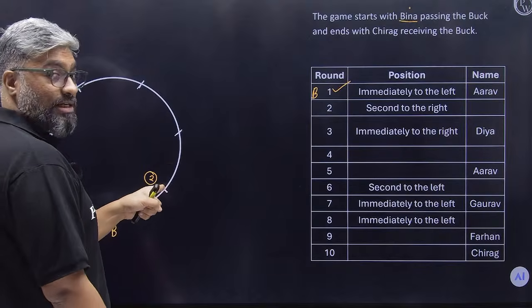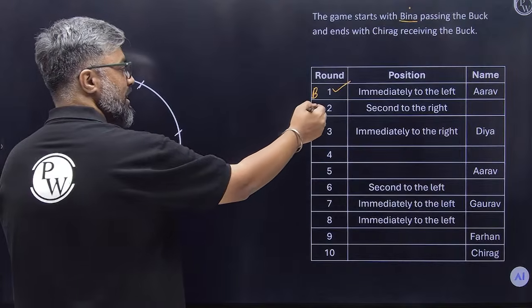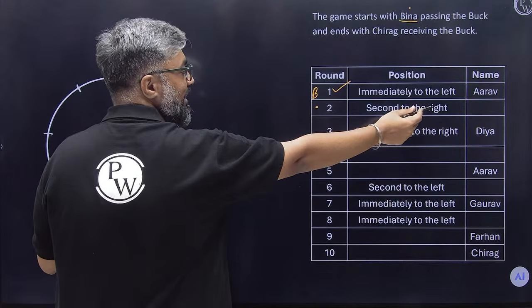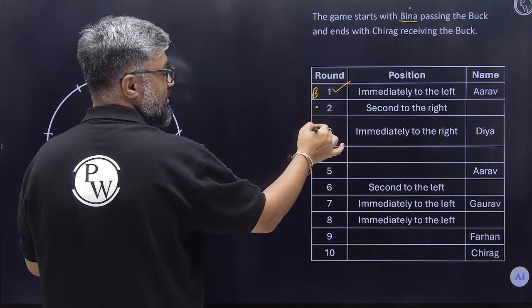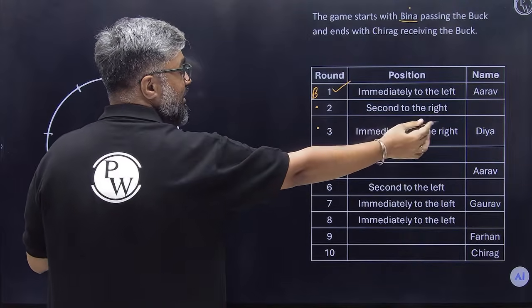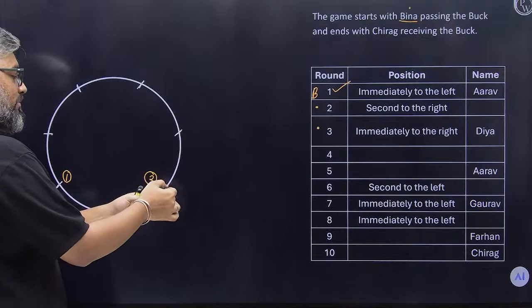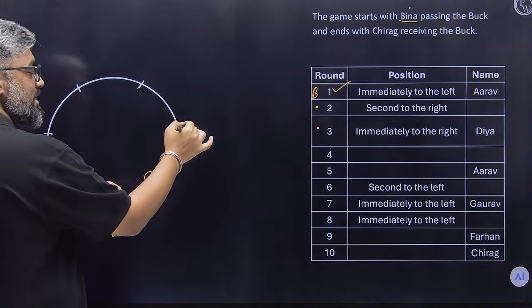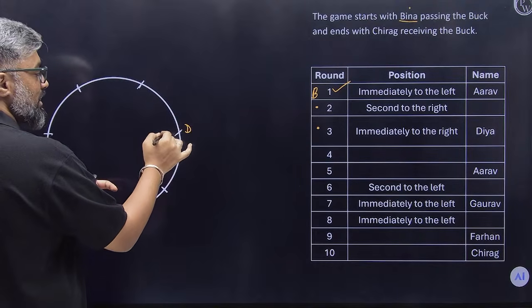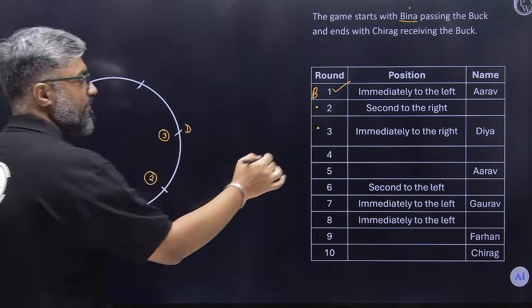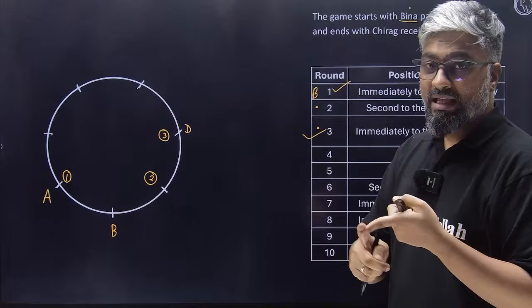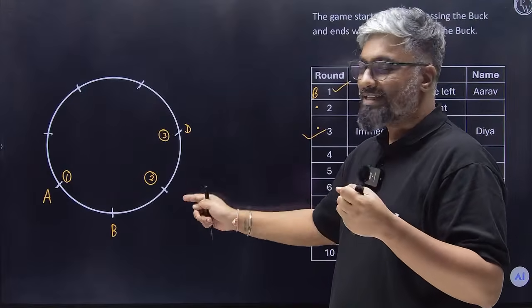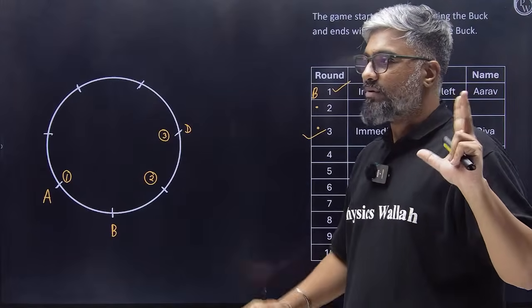Now it is their turn. Whoever comes here, it is their turn and they are passing immediate to the right, and Diya is sitting here. So immediate to the right would be here and Diya would be sitting here, and this is what has happened in round 3. Perfect. This is done. We still don't know who this person is. So it's obviously not A, B or D. It could be C, E, F, G, anybody at this stage.